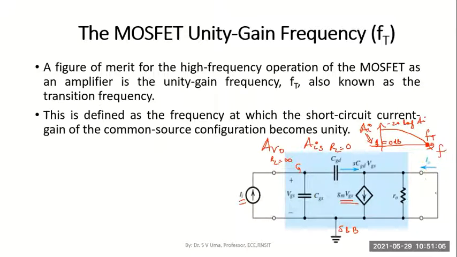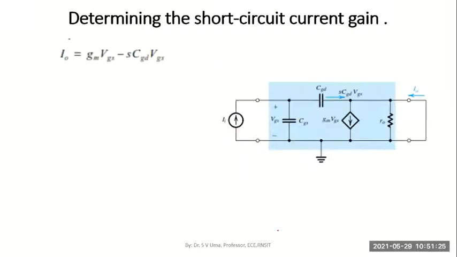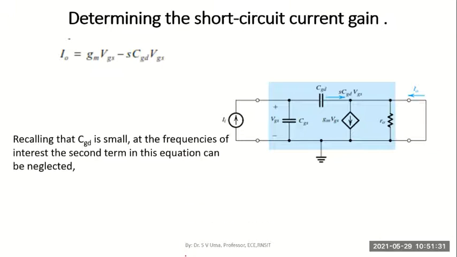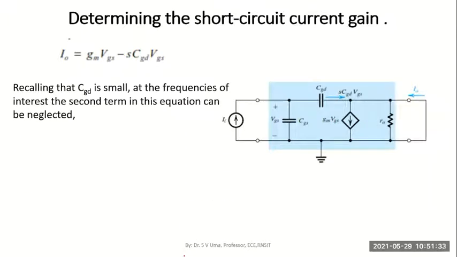And here where I should have had a load resistance, I have shorted it, and we have called the current flowing in this short circuit the output current Io. The short circuit output current divided by input current gives me the short circuit current gain. So actually this derivation is not there for you, but I've just written it in brief.